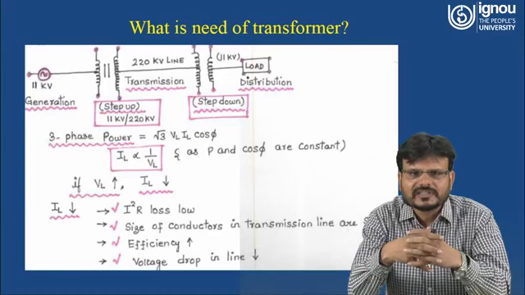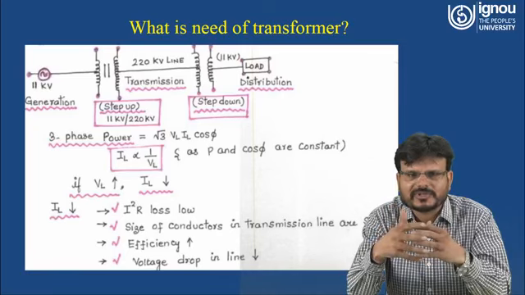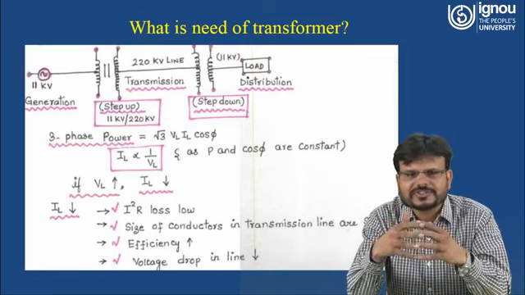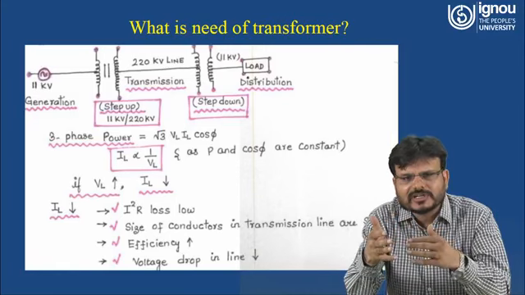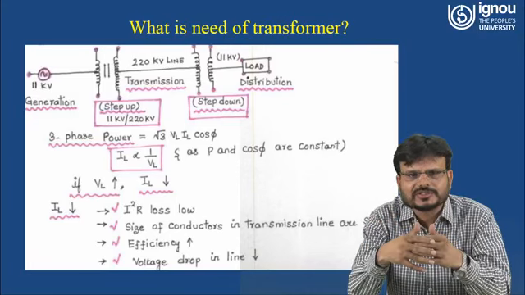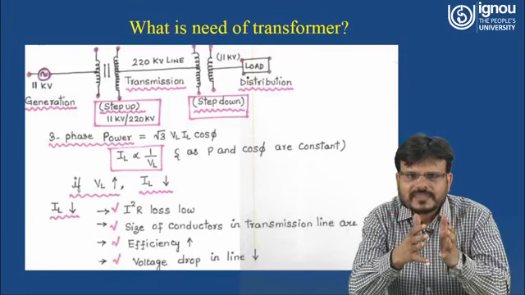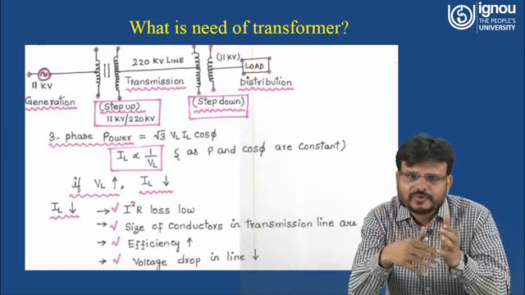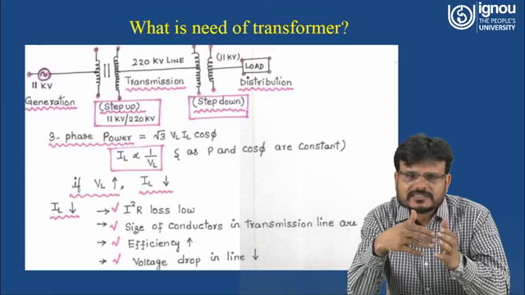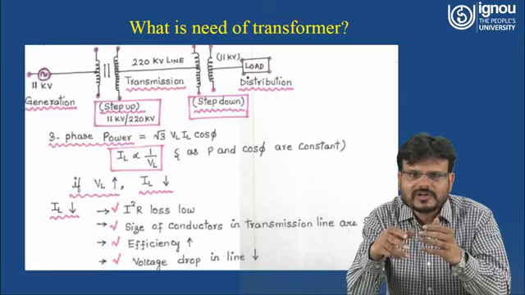That means if the line voltage is increasing, suppose I am talking about a step up transformer, you can understand it like this: you are using it to go from 11 kV to 132 kV. That means you are going to convert 11 kV voltage into 132 kV voltage. So 110 megawatt is the power, right? If the voltage is stepped up, then in proportion the current will get down, right? So our aim is what?